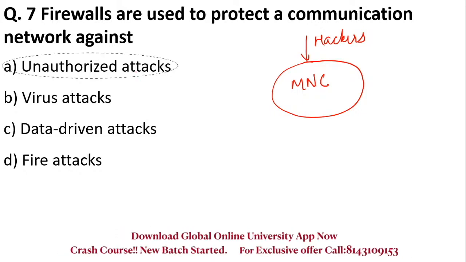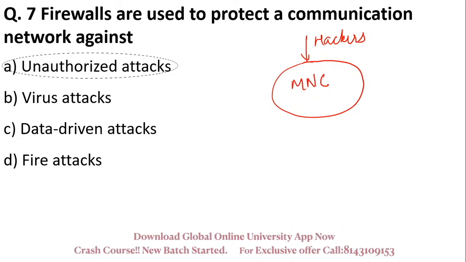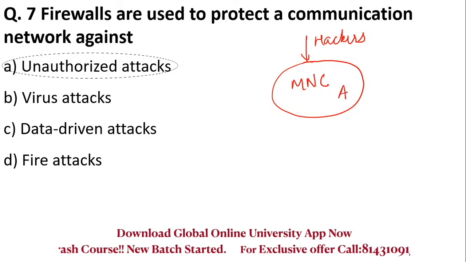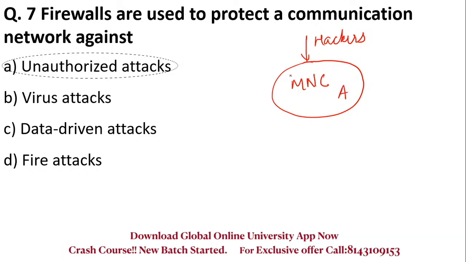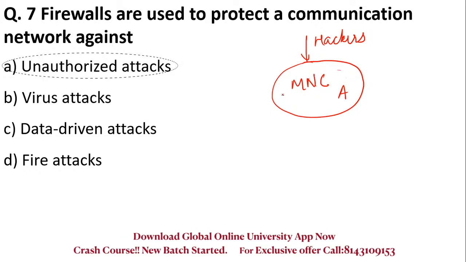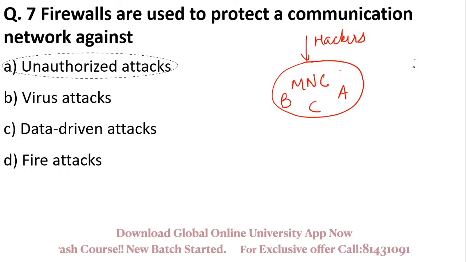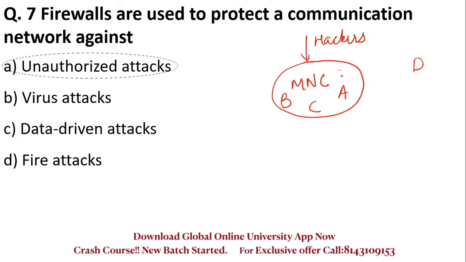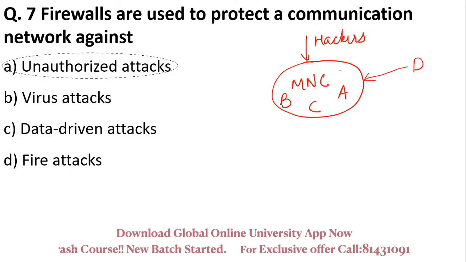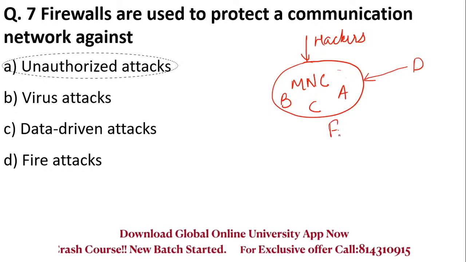Unauthorized access, as the name suggests, means people who do not have access. For example, there is a person A who is working in the company, so he can connect or communicate with people who are working in that organization, while a person D who is not in this organization cannot communicate with these persons, because this company had put a firewall.